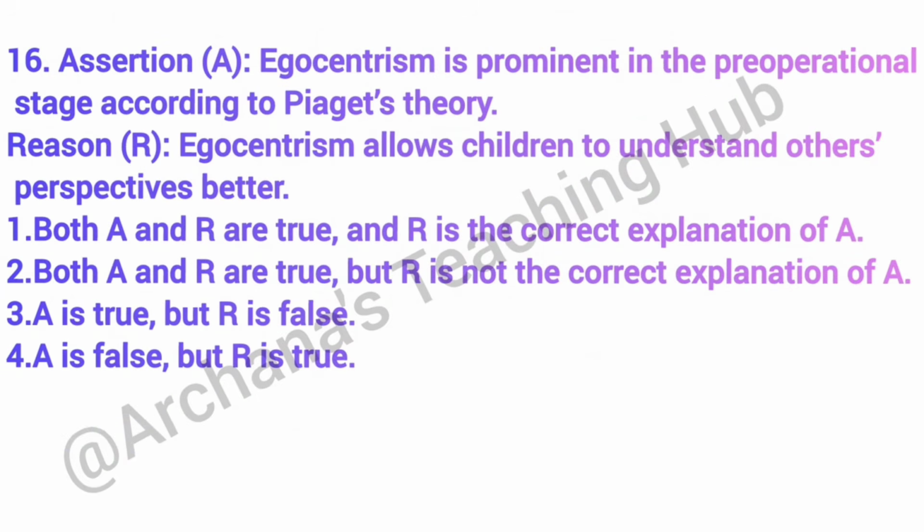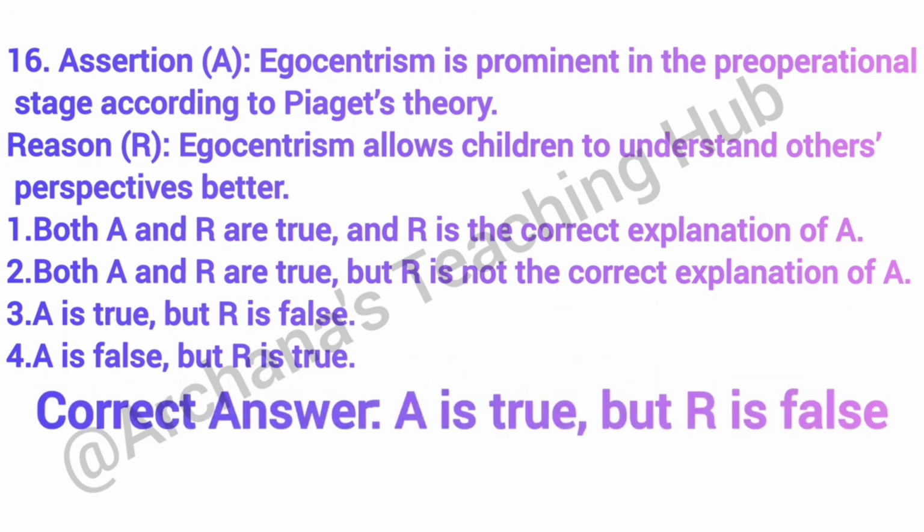Question number 16. Assertion A: Egocentrism is problematic in the pre-operational stage according to Piaget's theory. Reason: egocentrism allows children to understand others' perspectives better. Correct answer is option 3. A is true but R is false. Egocentrism means inability to understand others' perspectives.